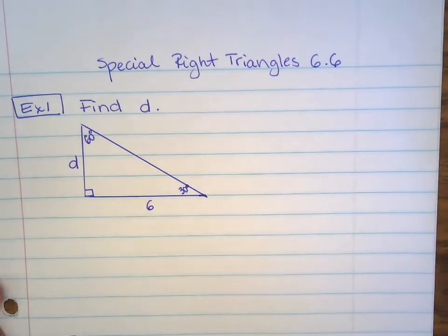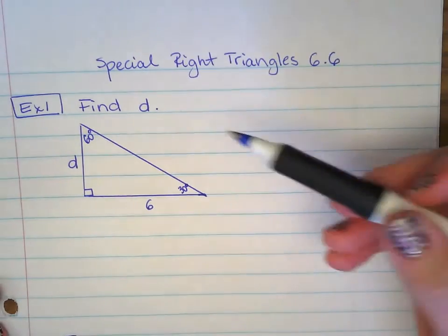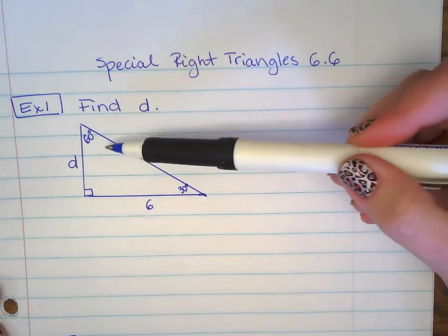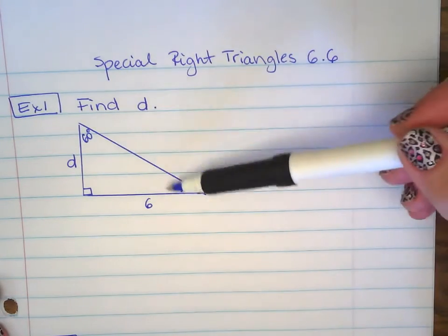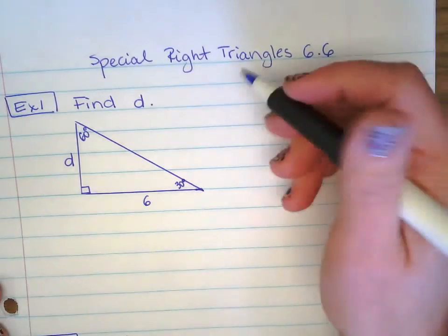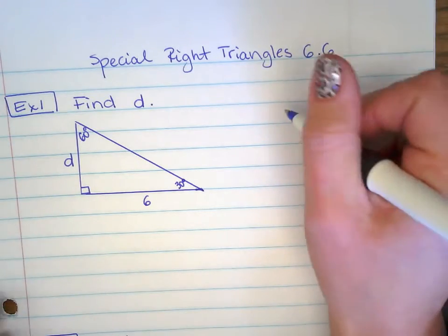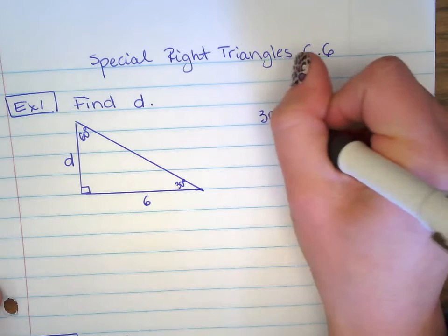So we have a couple examples here over special rights. Here we need to find the length of this side right here. This is a 30, 60, 90 triangle. So before I even start doing anything, I need to write down the ratios.